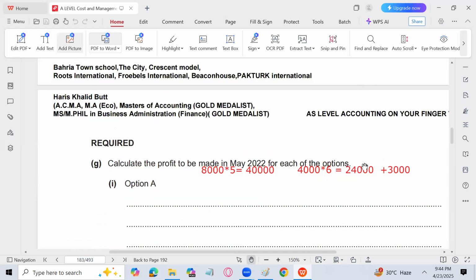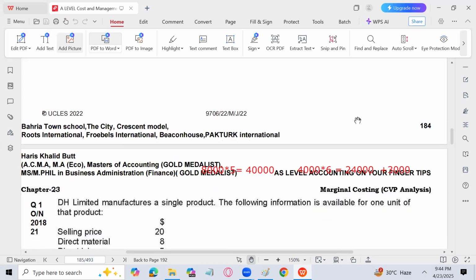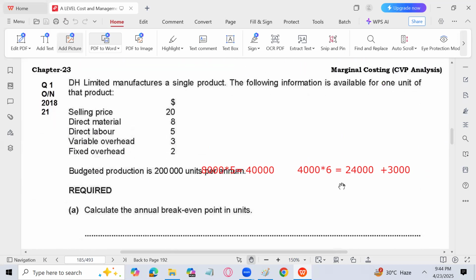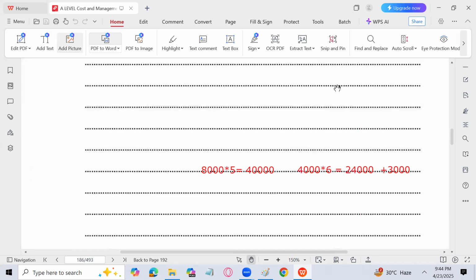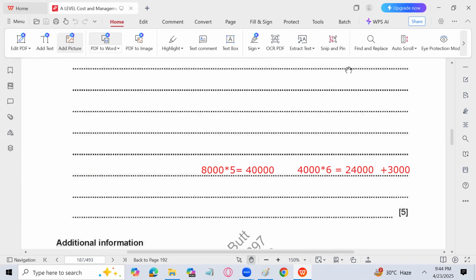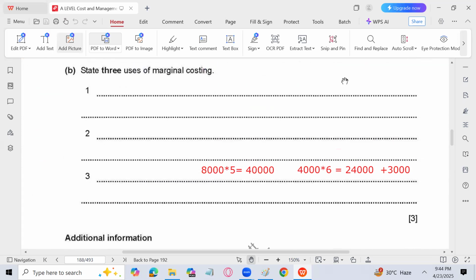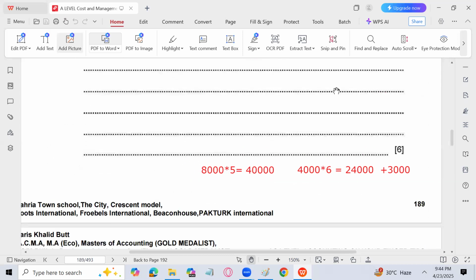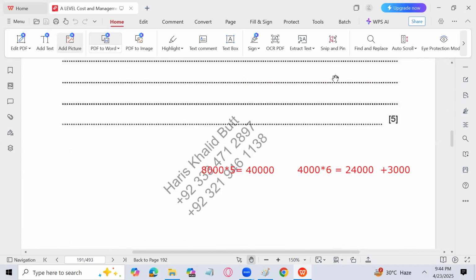Right. So this is how we are done with this particular question. May, June 22. Now you will solve this question at home. October, November 18, 21 is the question. You can do that easily. It's not a big deal. Then you will solve October, November 18, 22. You can solve that easily. That's not a big deal. It's also a very easy question. You can solve it easily.